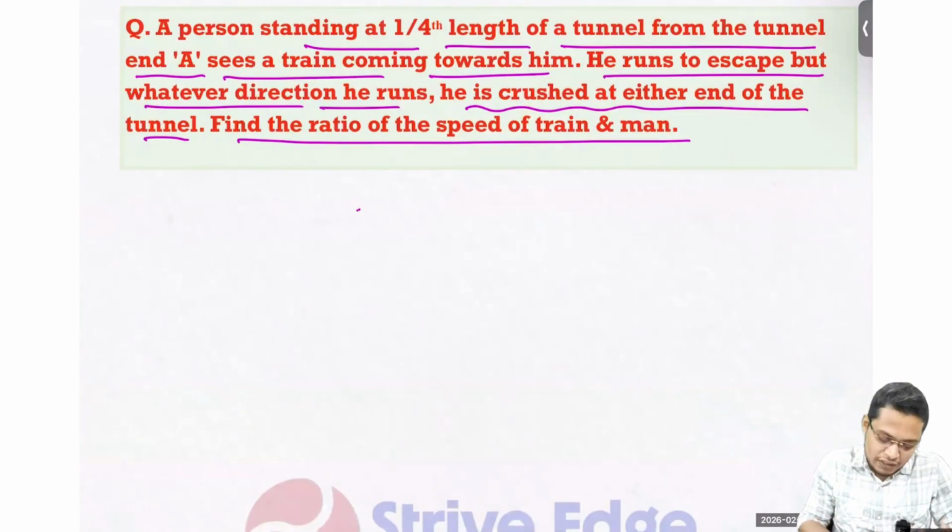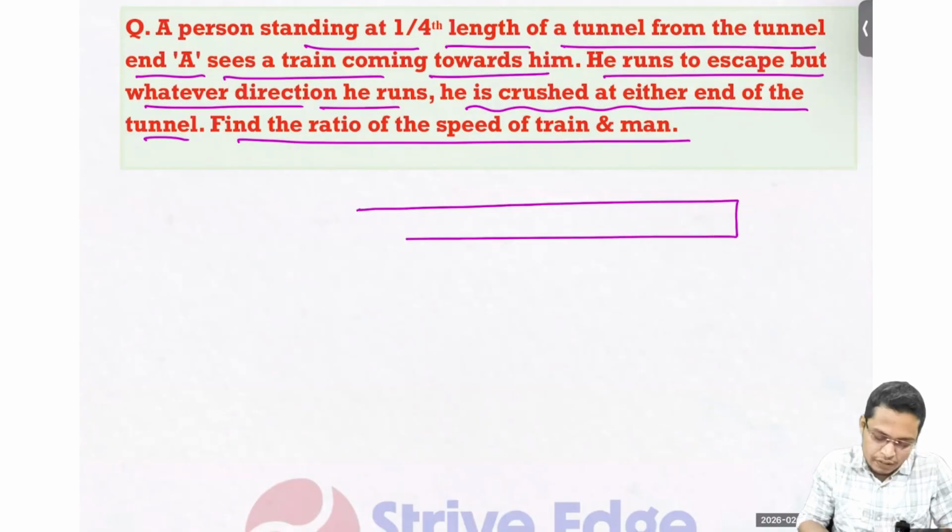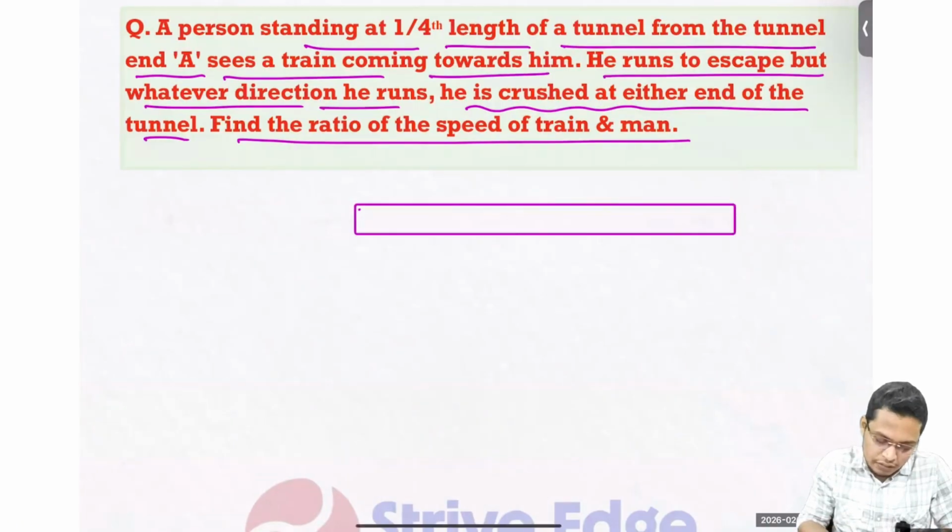So let's say this is a tunnel, and a train is approaching towards it.